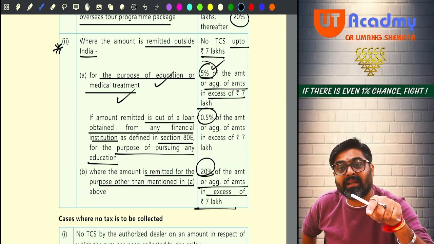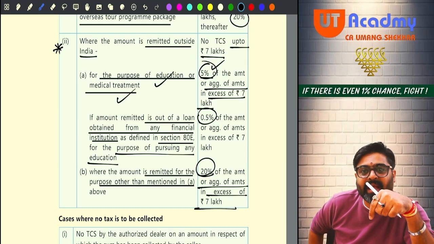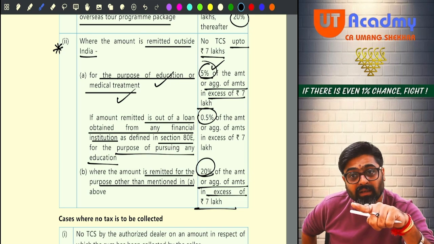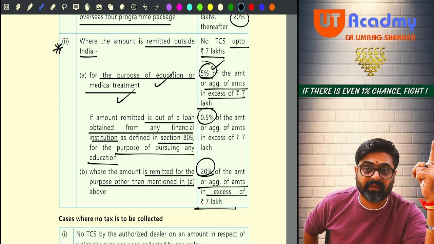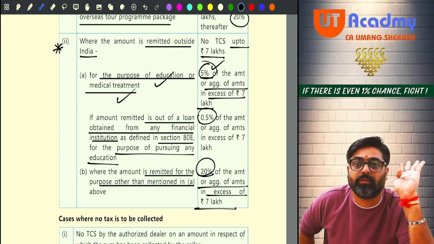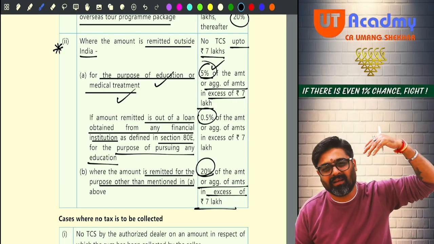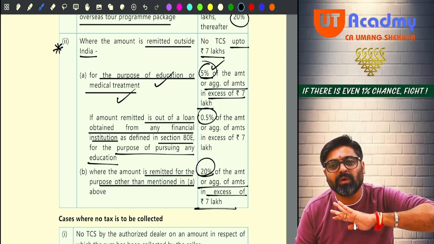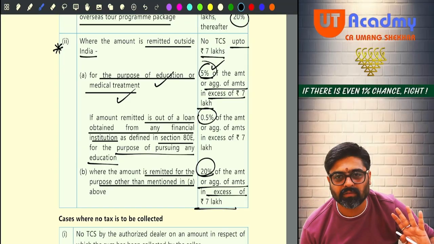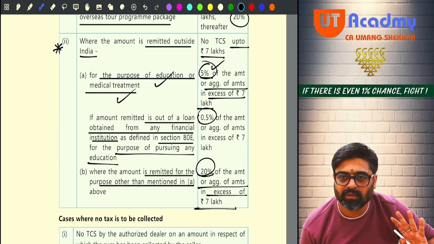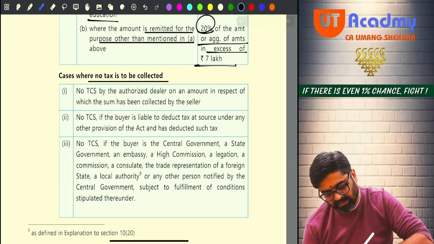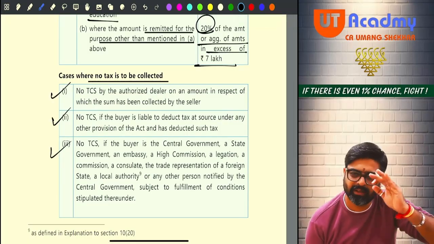Now if you are sending that amount outside India for any purpose other than for education, other than for medical treatment, then anything over and above 7 lakh, on that now 5% will not be applicable, 0.5% will not be applicable, 20% will be applicable. But up to 7 lakh, we are not going to collect any TCS. Up to 7 lakh for any purpose you can buy, we are not going to charge any TCS. Understanding or not? Sure? So this was your LRS. Now cases where no tax is to be collected, just read these points once.